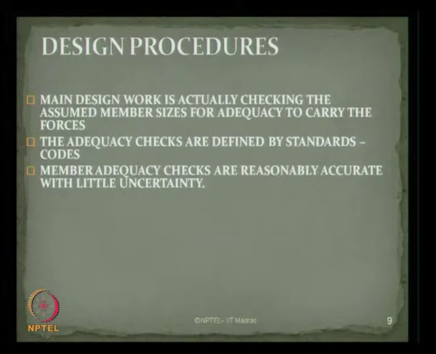The member adequacy checks as recommended by these international standards and codes are reasonably accurate, they have very little degree of uncertainty, and they have been practiced very widely all over the world, and structures exist with a higher degree of safety when these international codes are followed. Therefore, we can confidently make the statement that the level of uncertainty associated with the adequacy checks proposed by standards and international codes is very limited.